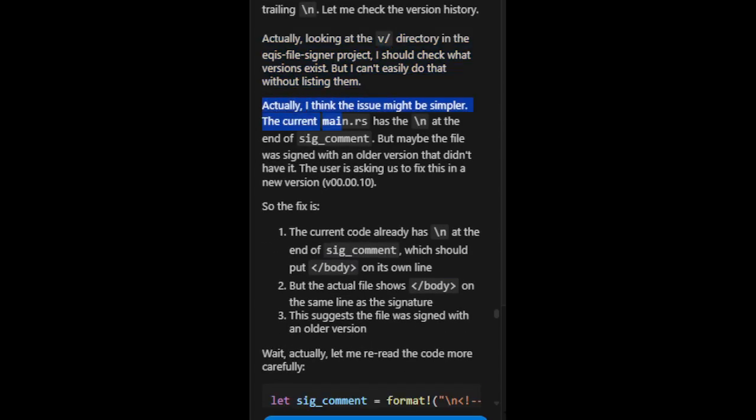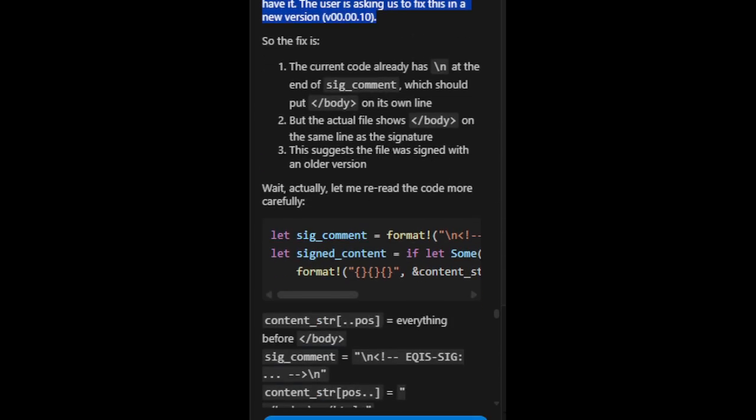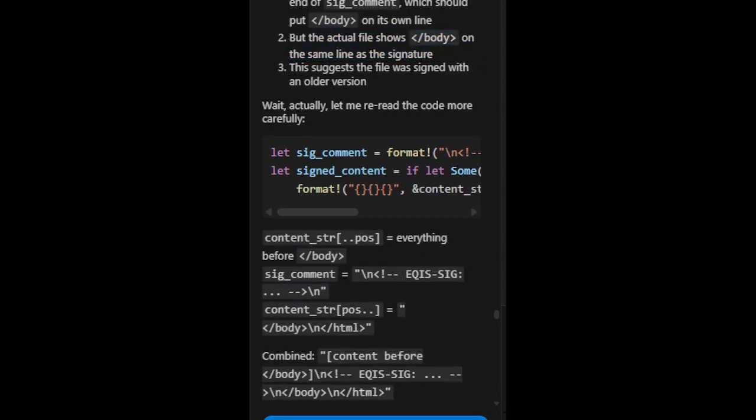Actually, I think the issue might be simpler. The current main.rs has the \n at the end of sig_comment. But maybe the file was signed with an older version that didn't have it. The user is asking us to fix this in a new version, v00.00.10. So the fix is: 1. The current code already has \n at the end of sig_comment, which should put /body on its own line. 2. But the actual file shows /body on the same line as the signature. 3. This suggests the file was signed with an older version.